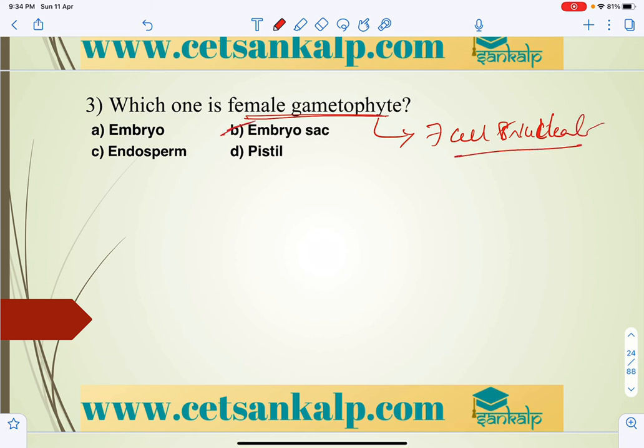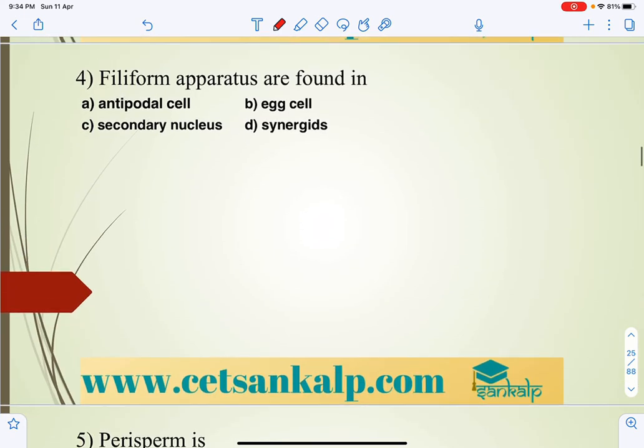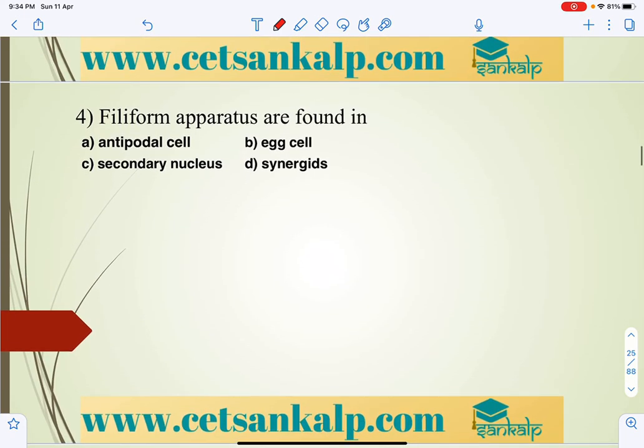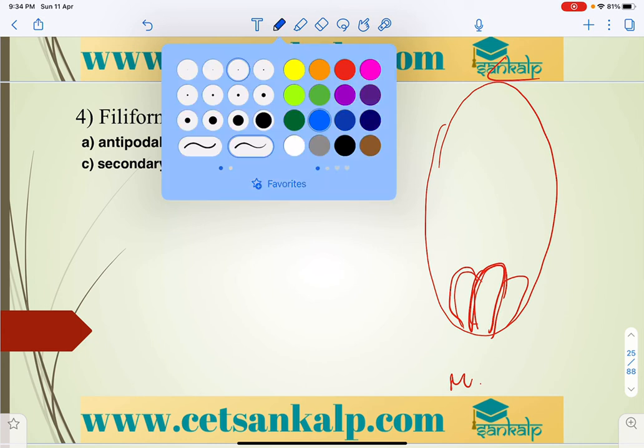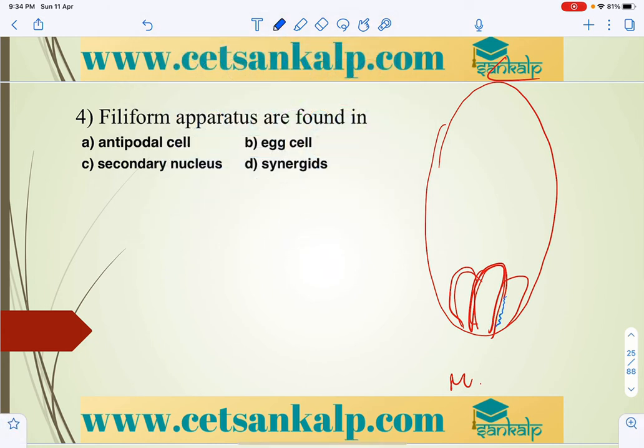Female gametophyte is also called the embryo sac. So the filiform apparatus: if you consider this, there are two synergids, as we mentioned. This is the micropylar end, this is the chalazal end, and here is one egg cell and the two synergids. In the synergids we can see the filiform apparatus.